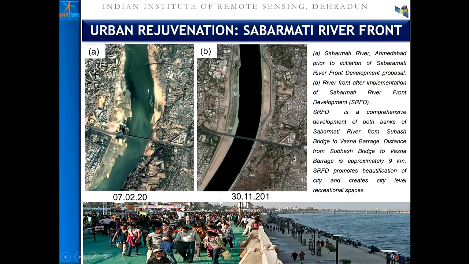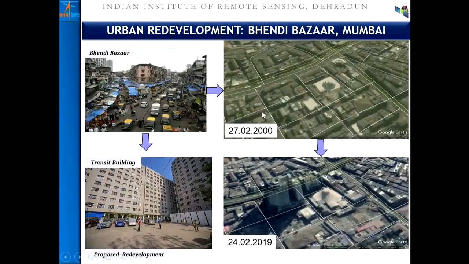You can see, as you understand, that the color of the water body also denotes its quality, that means its turbidity and also the depth. You understand that as the turbidity reduces, the color will go darker. As the depth increases, the color will go darker. Now you can see the change, how either side of the river has been changed, and it has also become a recreation space. And accordingly, different kinds of development schemes under the city mission are ongoing.